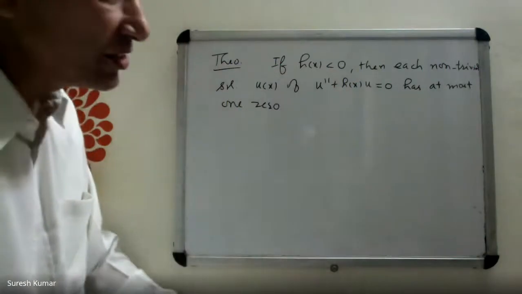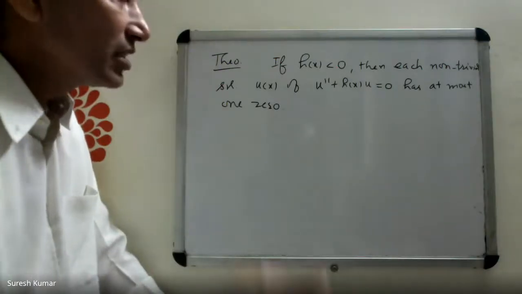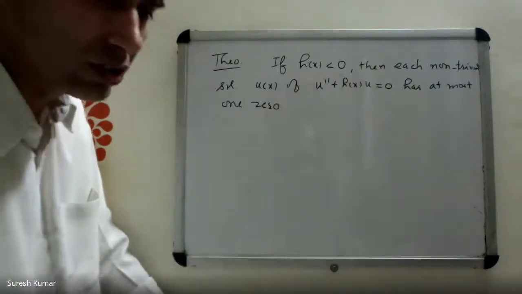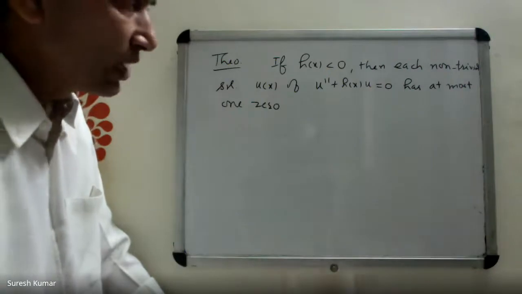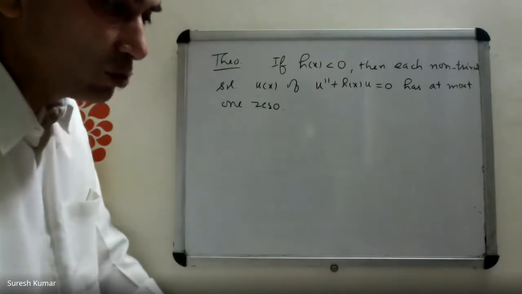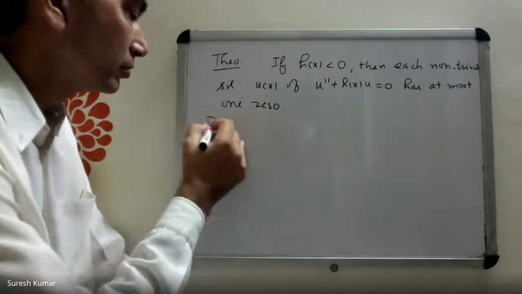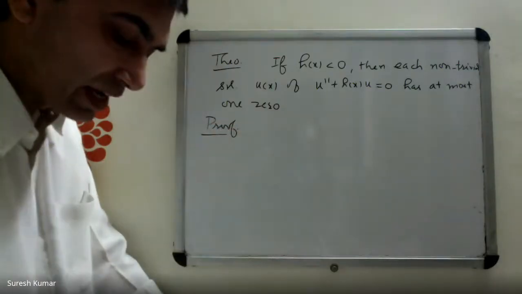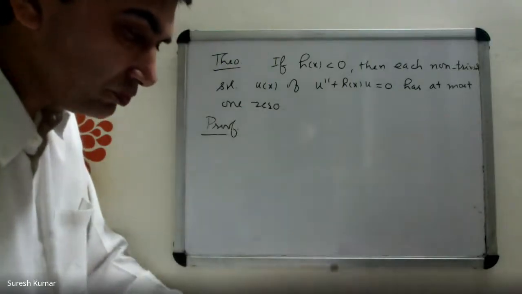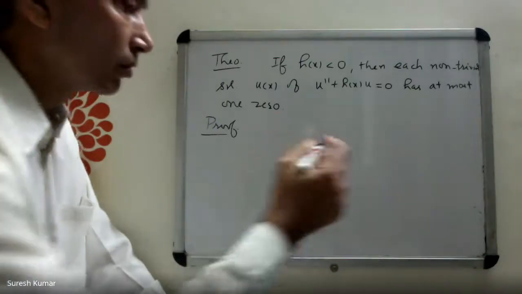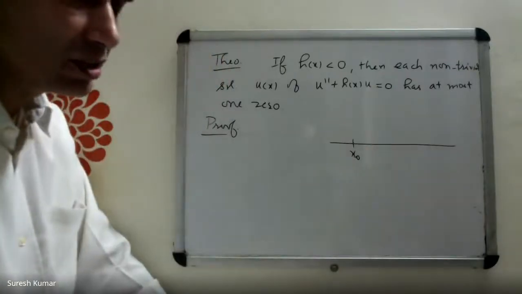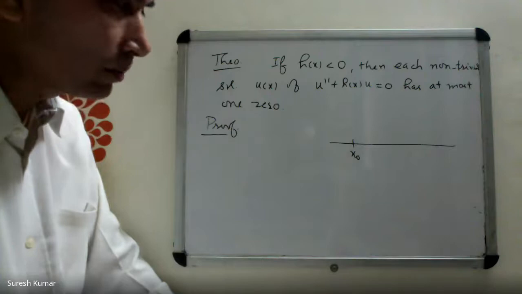It means simply by checking the sign of h(x), we can say how many zeros of u(x) would exist without solving the differential equation. So if h(x) is negative, then any non-trivial solution of this differential equation would have at most 1 zero. Let's see its proof. The proof is interesting, just listen to it once, you need not do it later, okay?